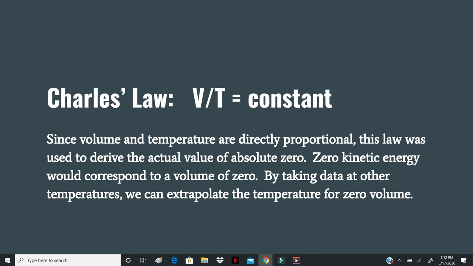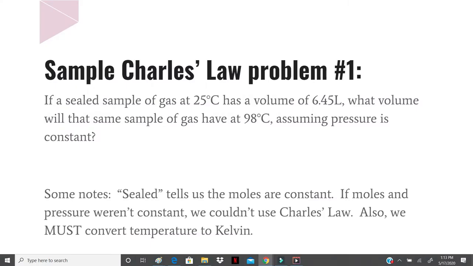Incidentally, as an aside, Charles's law is actually exactly how we derived the value of absolute zero. Since volume and temperature are directly proportional, this law can be used to figure out at what temperature the volume of a gas would be zero. And if you're with me in AP next year, we will do a lab where we do exactly that. By taking data of temperature and volume proportions at a number of different temperatures, we can extrapolate to the temperature for zero volume. Let's do a couple of sample questions with Charles's law.